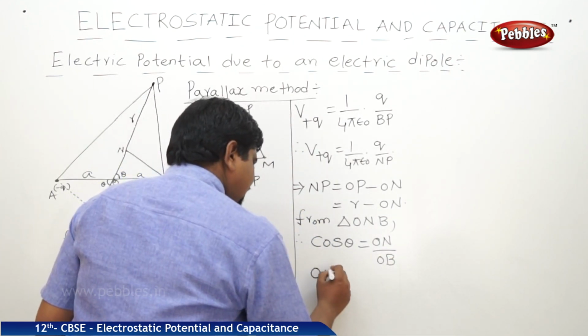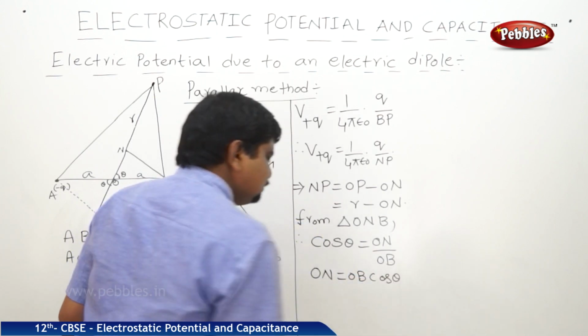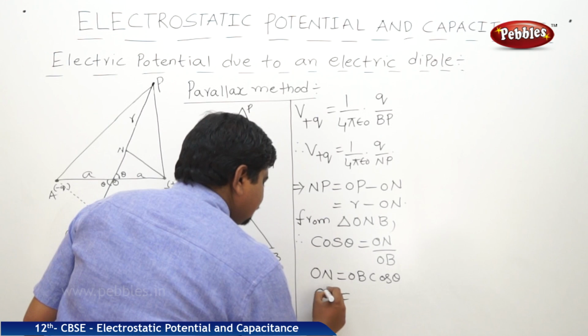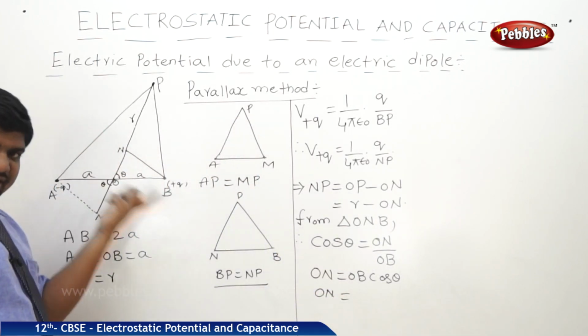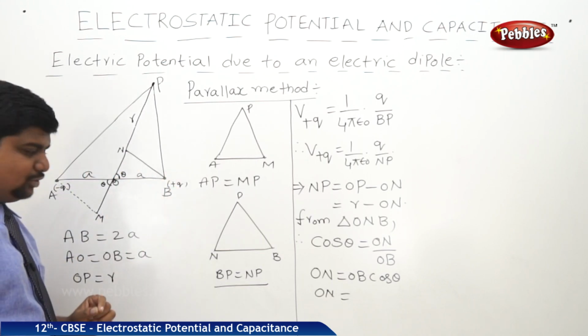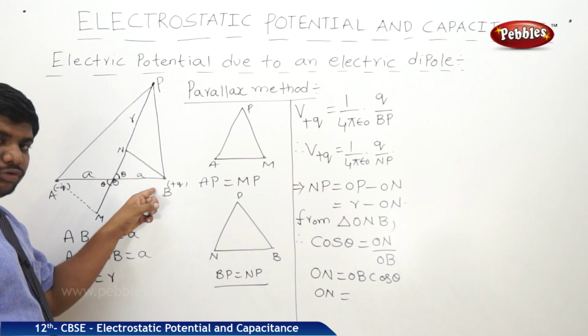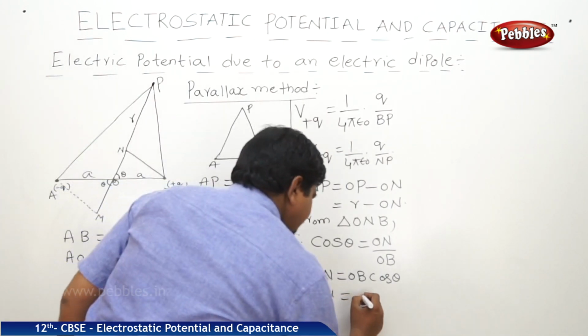Therefore we can write ON is equal to OB cos theta. What is OB? A to B is 2A. O is exactly the midpoint between A and B, that's why the distance from O to B is equal to A. Yes, I already mentioned this in the basics. So ON is equal to A cos theta.